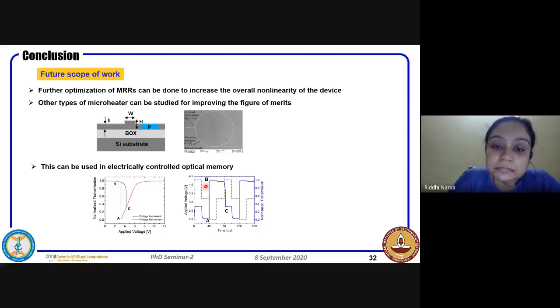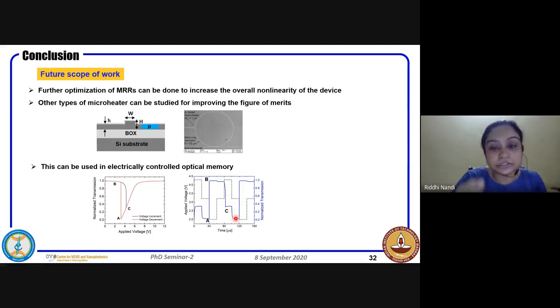So this is the interesting part that I want to highlight here. It actually acts as a memory, optical memory. Even when you're removing your negative pulse, the output stays here, unless and until you give a positive pulse and bring it down to C. So then if you give a positive pulse, it will come down to C.